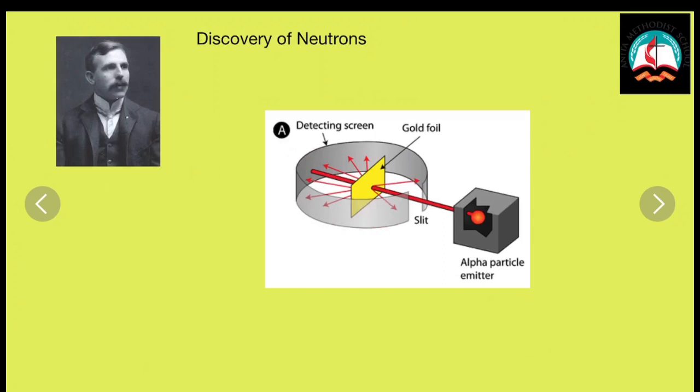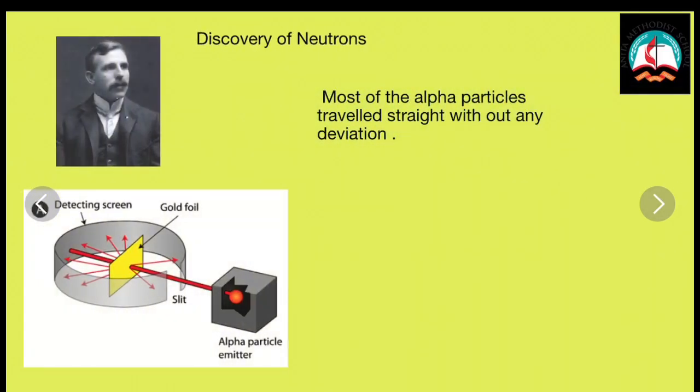Now let us see what Rutherford's observations were. Most of the alpha particles travel straight without any deviation, and you can see here that most of the alpha particles, after passing through the gold foil, traveled out without any deviation.